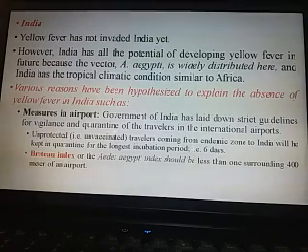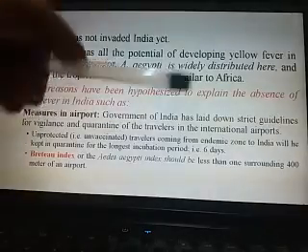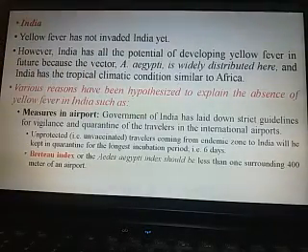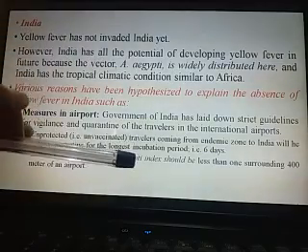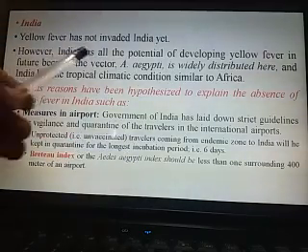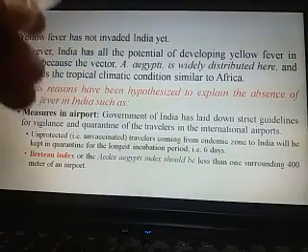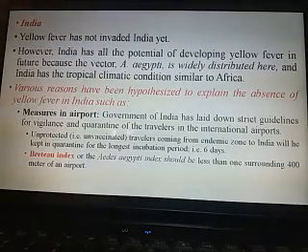Hope for the best. However, in the case of yellow fever virus, India has all the potential of developing yellow fever. You know, Aedes aegypti is widespread here and transmits dengue virus from infected to healthy persons. So the conditions of India are very favorable for the growth of Aedes aegypti, and even the favorable conditions of India are very similar to Africa.